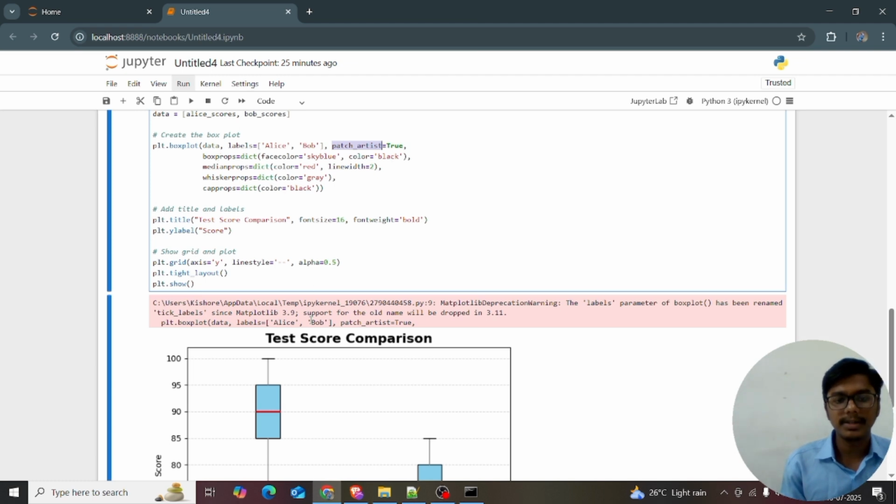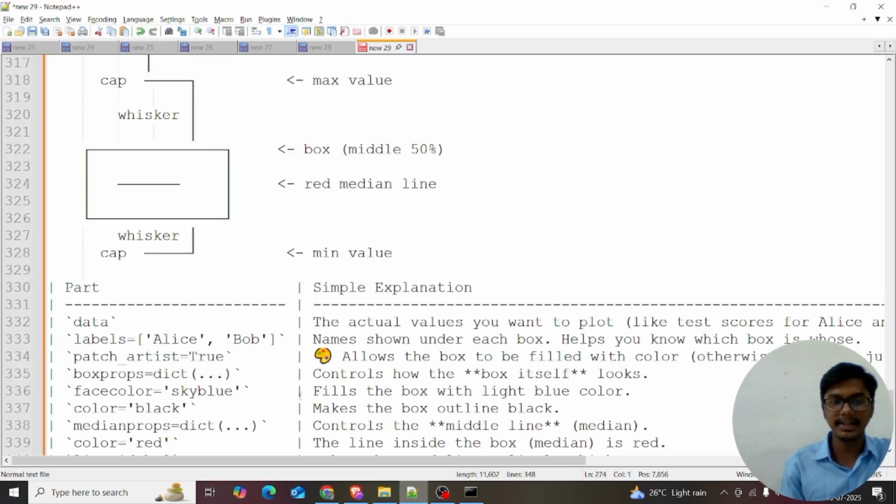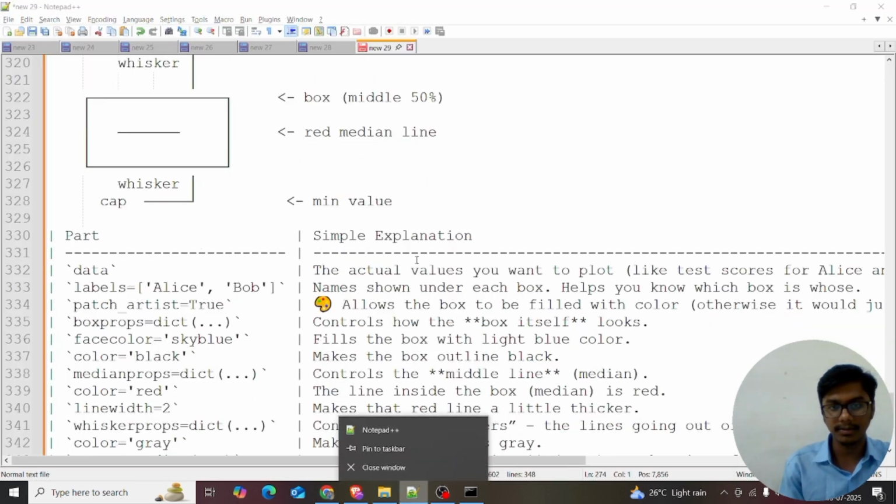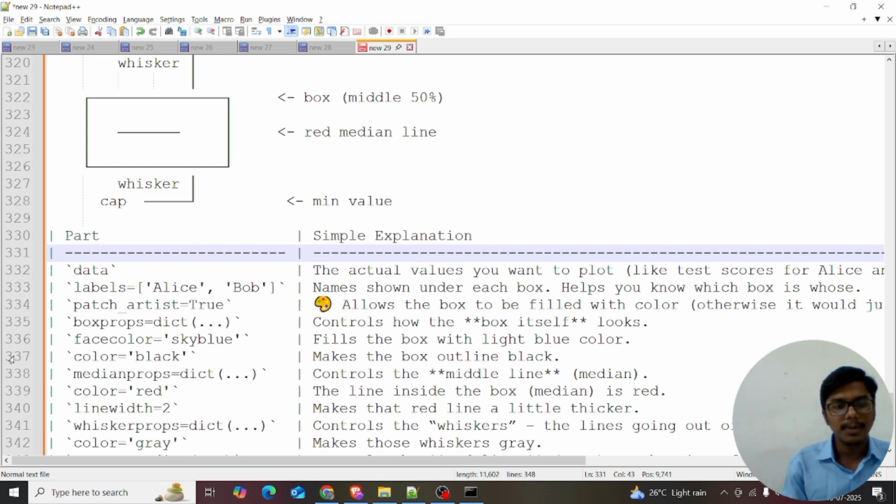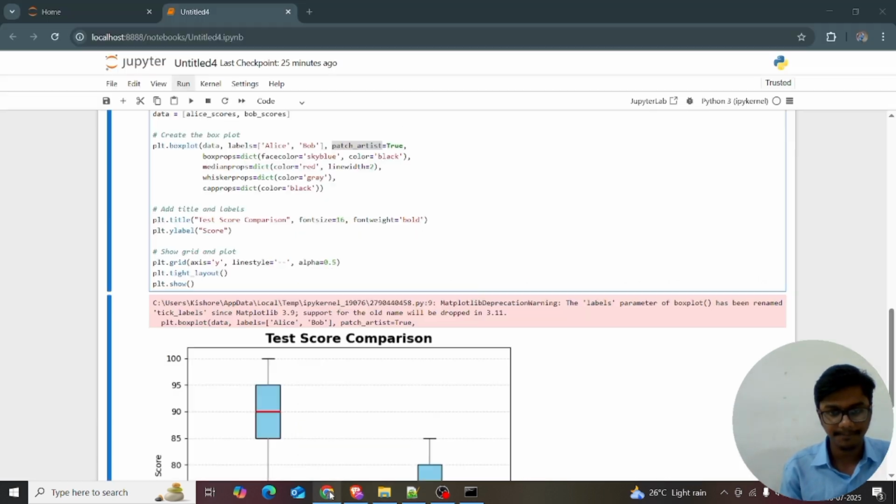Next is boxprops. I'll explain this in technical terms. The boxprops dict controls how the box itself looks. I'm giving facecolor equal to sky blue and edgecolor equal to black.